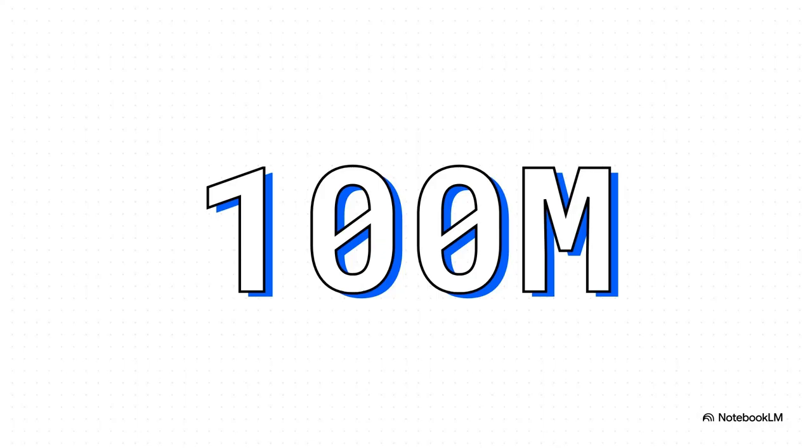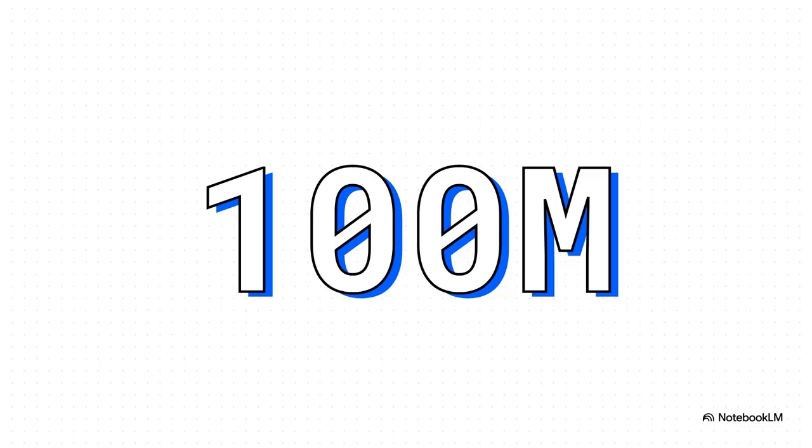I mean, just look at that number, 100 million. When ChatGPT launched, it hit 1 million users in just 5 days, and 100 million users in 2 months. It's literally the fastest product adoption in human history. And why? Because suddenly, the general public could interact directly with a generative AI system, a system built on a deep learning model, which is a subset of machine learning, which is a subset of AI.